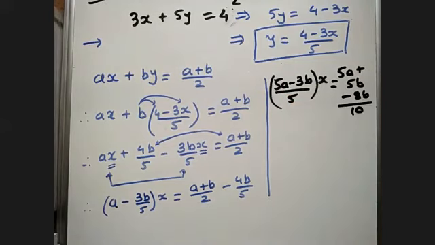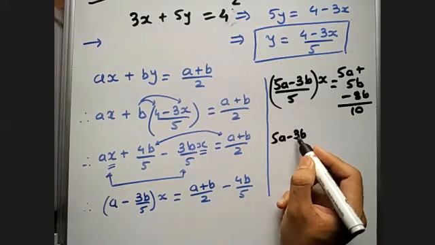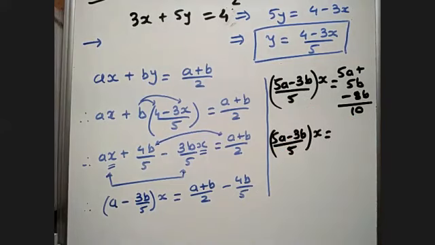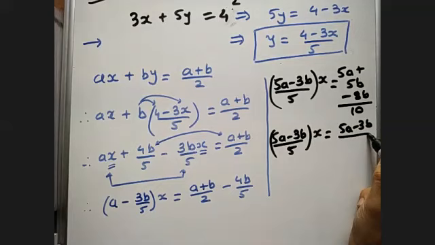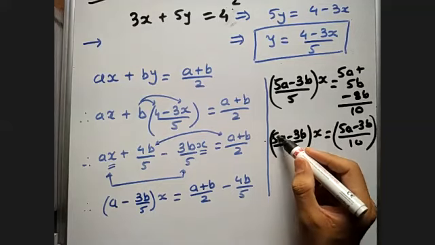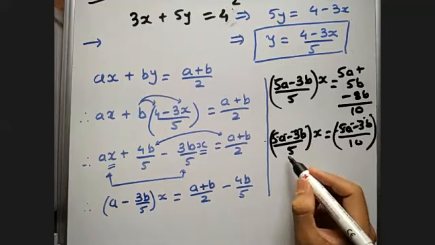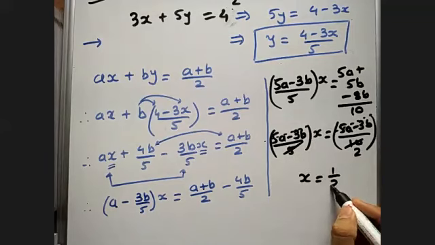So on the left hand side now I have (5a minus 3b) by 5 into x only. On the right hand side, plus 5b minus 8b, so it is minus 3b. So it is (5a minus 3b) by 10. So 5a minus 3b will get cancelled out, and 5 to the 10. So my x will be 1 by 2.